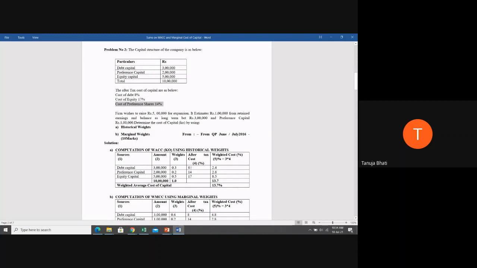So write it as it is: 8%, 14%, and 17%. Your weighted cost will be nothing but weight into cost. So 0.3 into 8, 0.2 into 14, 0.5 into 17. When you total all this, you get 13.7% as your weighted average cost of capital.